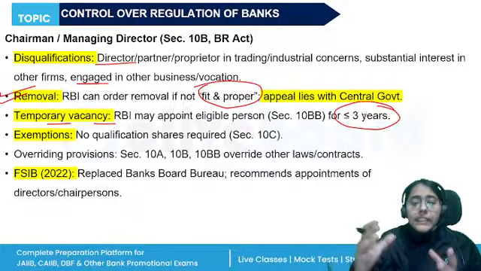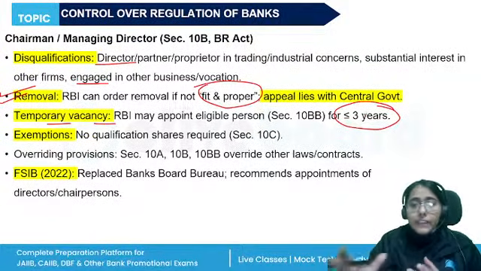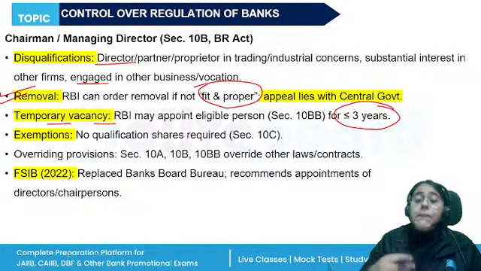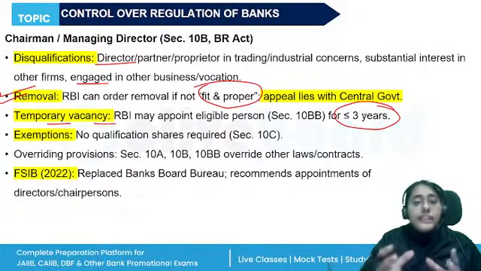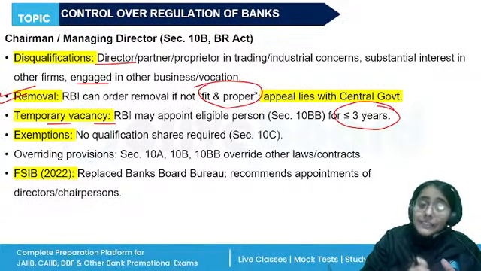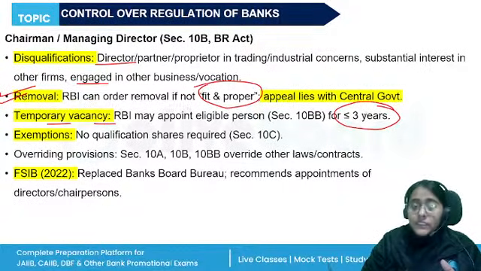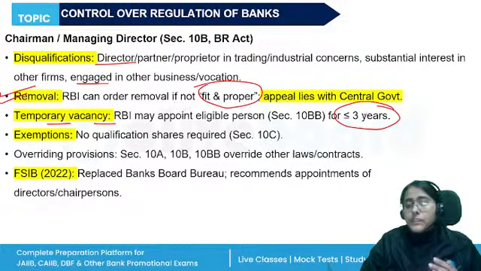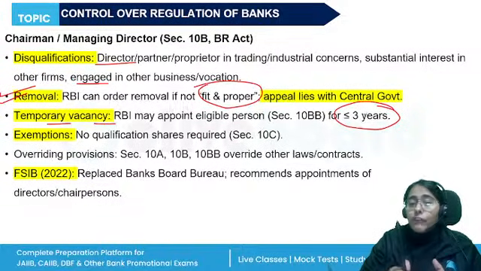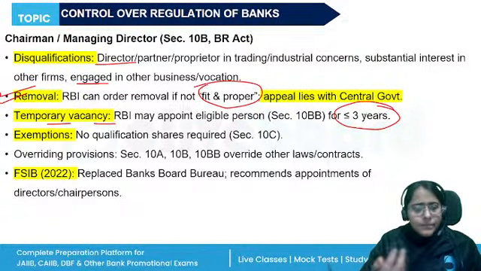Okay. In certain cases, the office of the whole time chairperson or the MD may fall vacant, and if it is not filled up by the bank immediately, it might affect the interest of the banking company or the depositors. So if RBI is of the opinion that if this vacancy continues, it will be against the interest of the banking company or the depositors, RBI may appoint an eligible person to fill such vacancy. Okay, and this will be not for a period of more than 3 years, a period not exceeding 3 years. And after the initial period, they can also be reappointed, right?